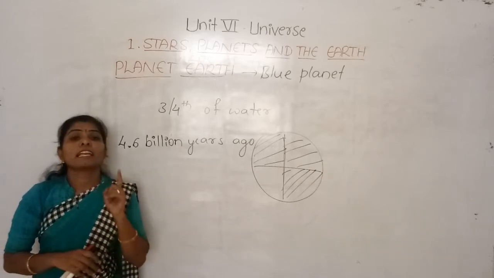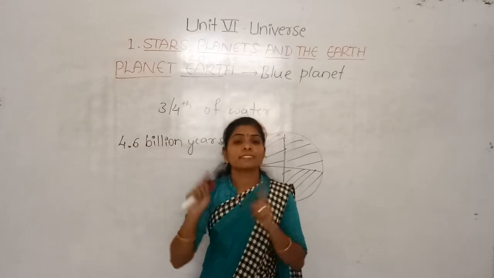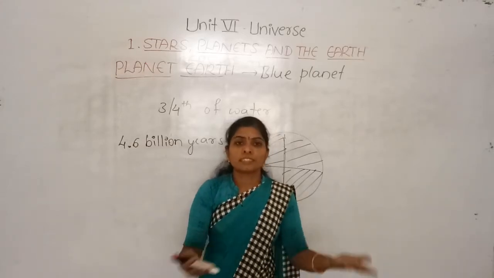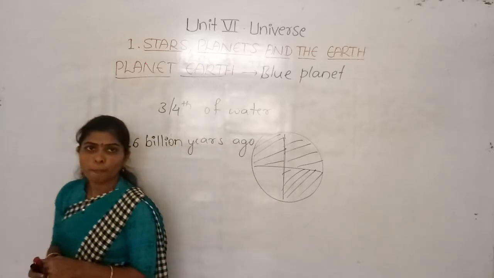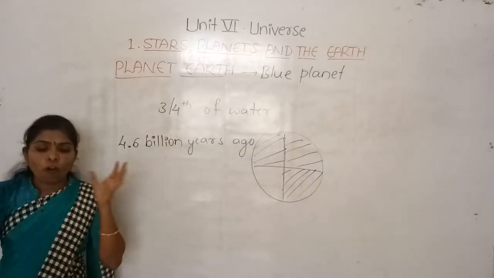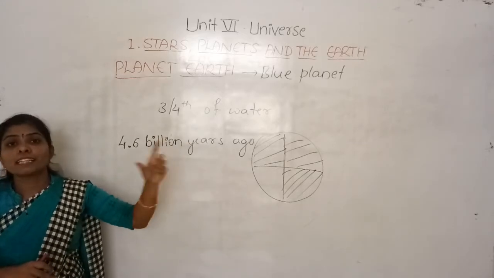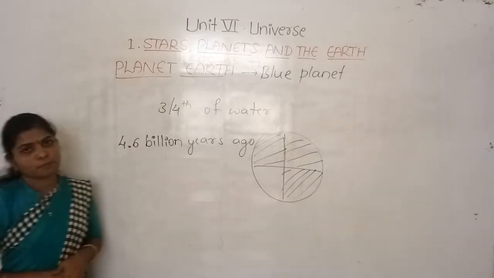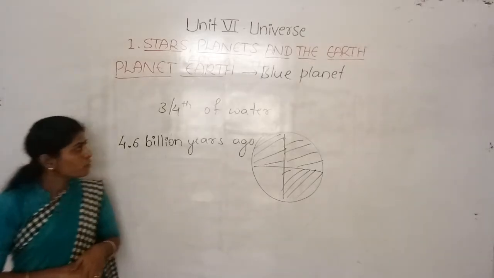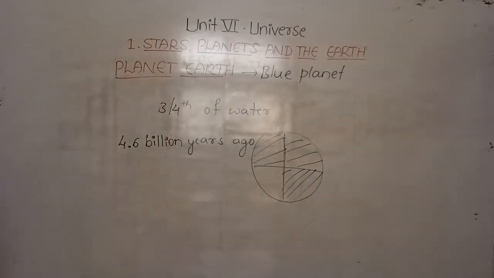That is the reason life exists only on the Earth. No other planets have life, because in some planets there is no water, no soil, no air. So all the things are present only on the Earth, and that is why life exists only on the Earth.